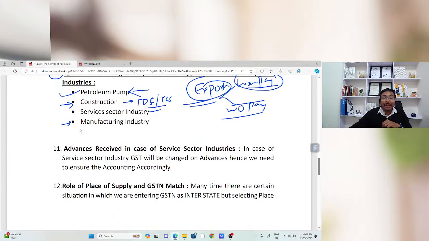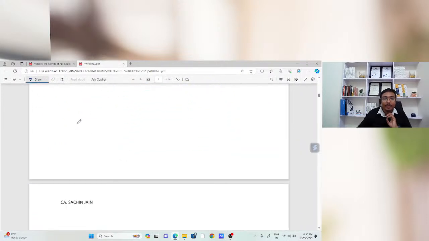Now, next point, advance received in case of service sector industry, already covered, sir. If there is any advance in case of a service sector industry, in that case GST should be charged on those advances. So we need to be very careful about that.